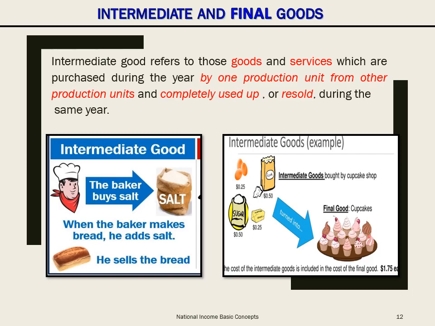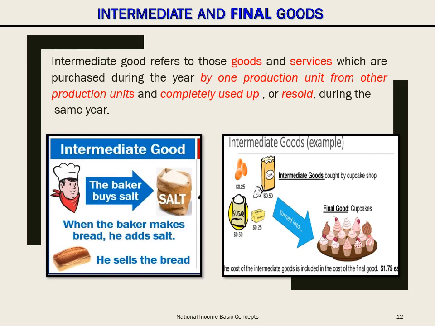This definition has two important points. First, it has to be purchased by one production unit from another production unit and used up or resold during the same year, that is the year of purchase. Used up means completely transformed into other products. For example, if a carpenter purchases wood worth rupees say 10,000 and uses it to make furniture worth rupees 20,000, here wood has been completely used in making chairs. So wood is an intermediate product.